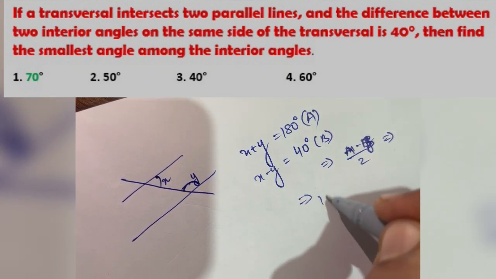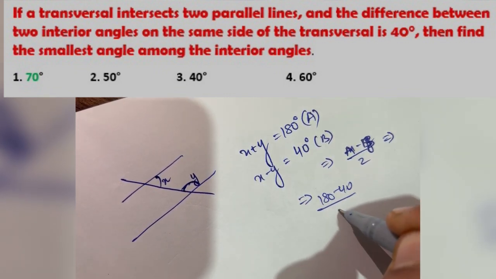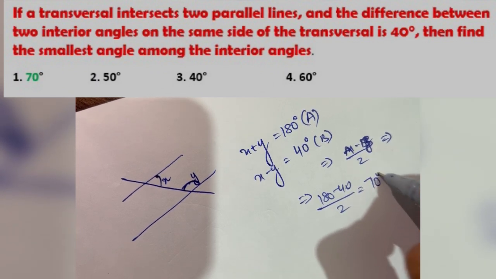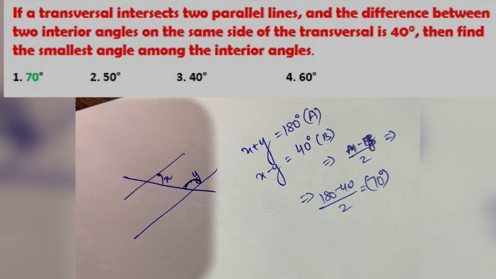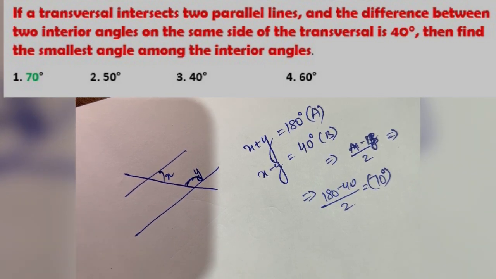So we can say that (180 minus 40) upon 2, that is 70 degrees, will be the answer of the question. Okay, after that we have question number 10. What does question number 10 say? That the ratio of the expenditure to the saving of Richa is 2:1, if our income and expenditure.